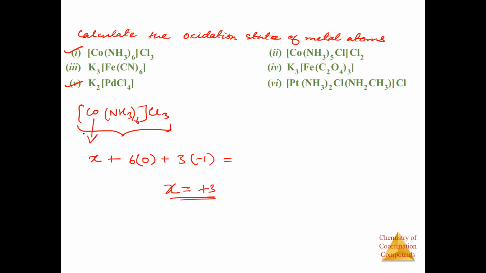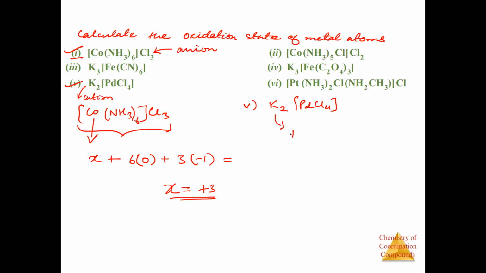So you will get X is equal to +3. Similarly, why did I choose this first and fifth example? Because here we have a counter ion which is an anion, and here the counter ion is a cation. In the fifth example, we have K2PdCl4.